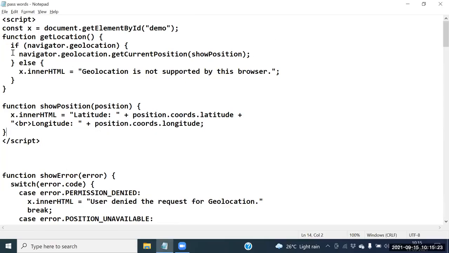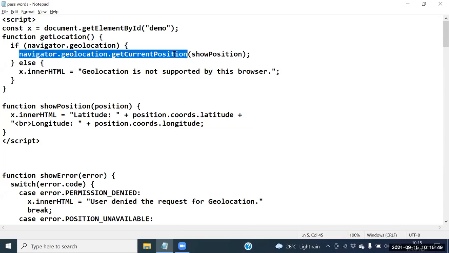If this condition satisfies, what do you call? The browser supports the Google Maps here. If the browser supports Google Maps, how to get our current location with the help of which function? Get current position.